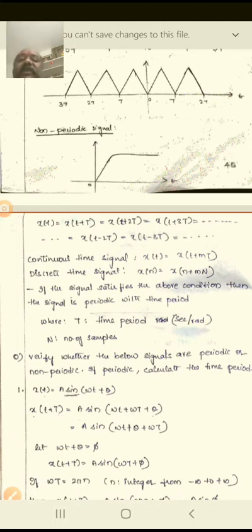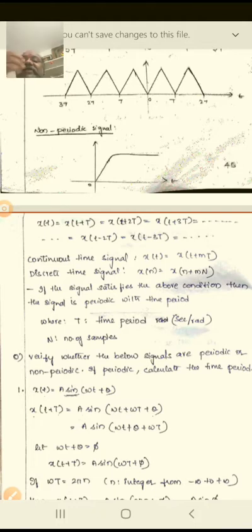So now we come to x of t equal to x of t plus tau, equal to x of t plus 2 tau, x of t plus 3 tau, and so on like this, which is again x of t minus 2 tau, x of t minus 3 tau, like this. We will take a continuous time signal, x of t equal to x of t plus mT.